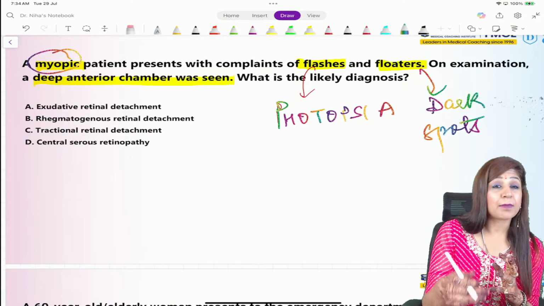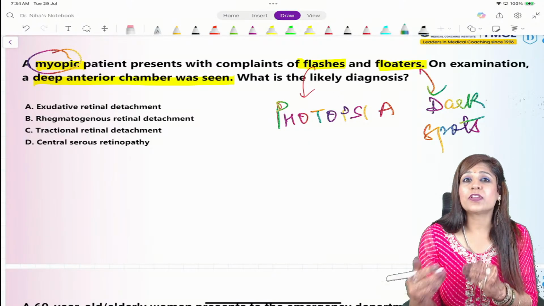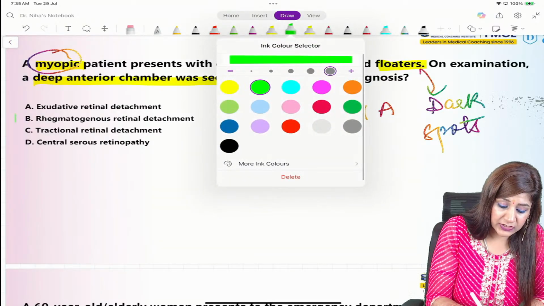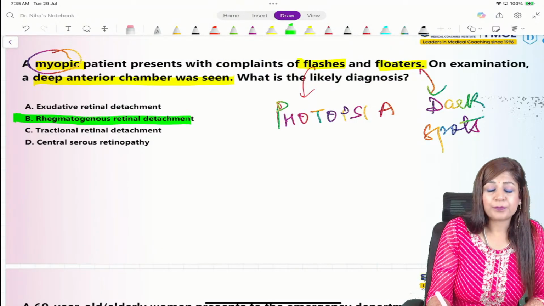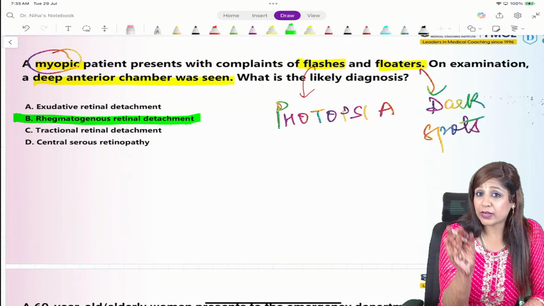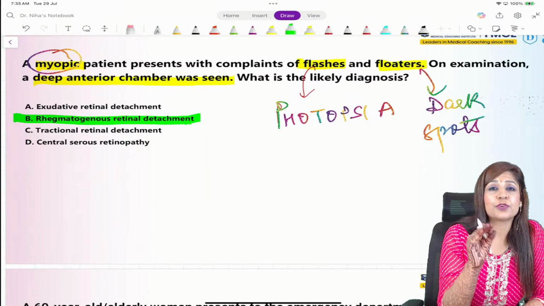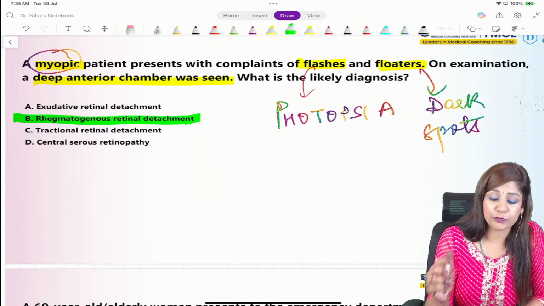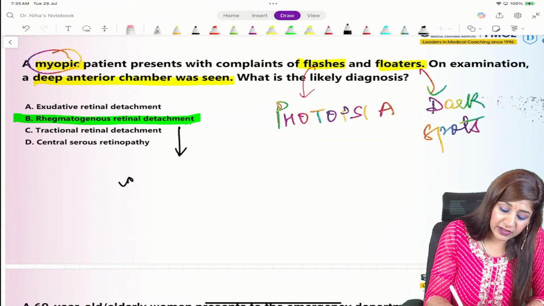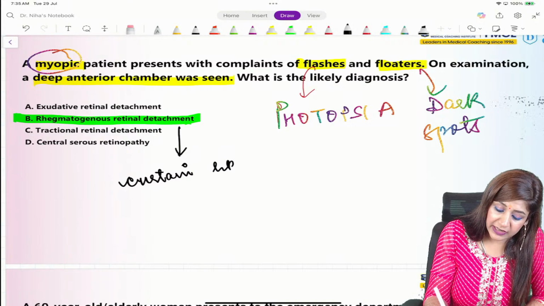and that too in a myopic patient, you are always thinking about rhegmatogenous retinal detachment. This is one RD which has been asked so many times, and in your FMG PYQs also, if you remember, we had discussed a similar kind of question where they had also given the curtain-like effect. This was the additional thing, curtain-like effect.